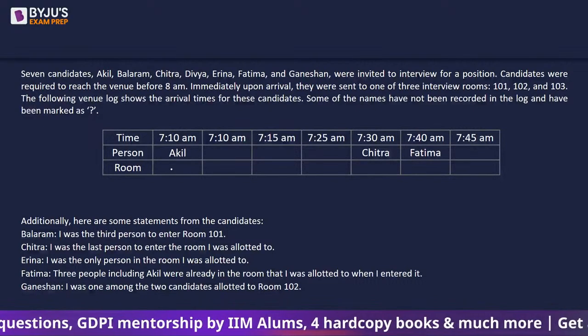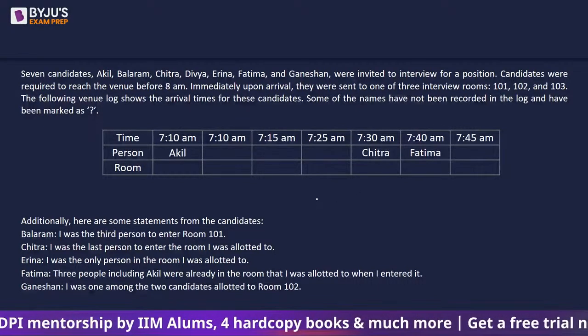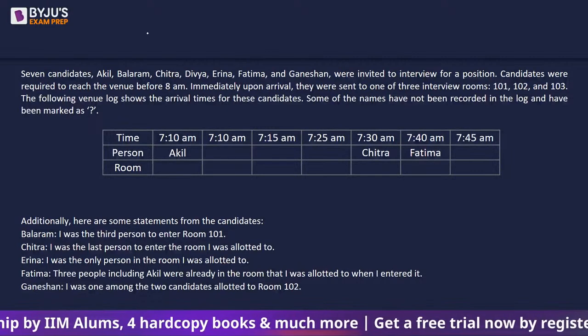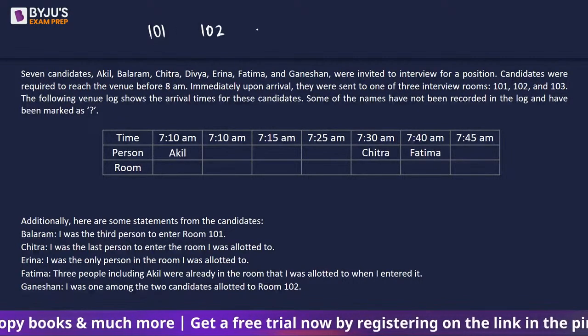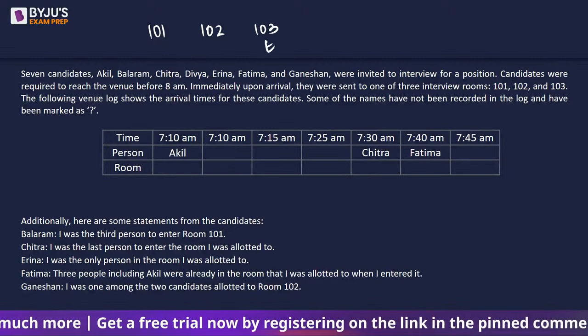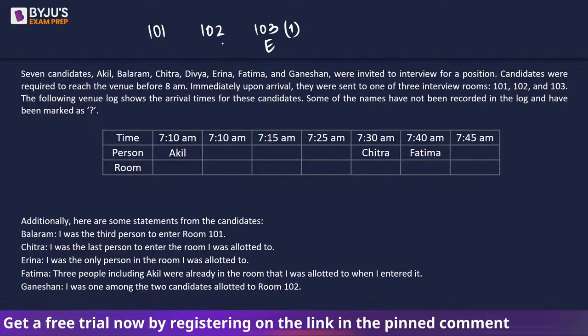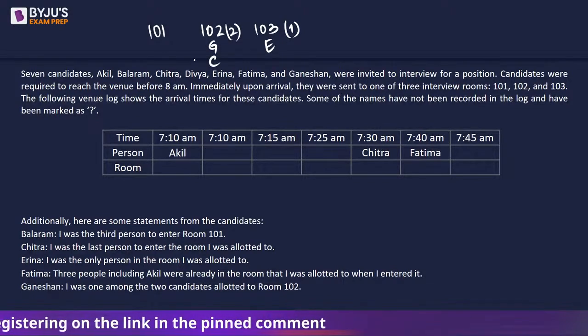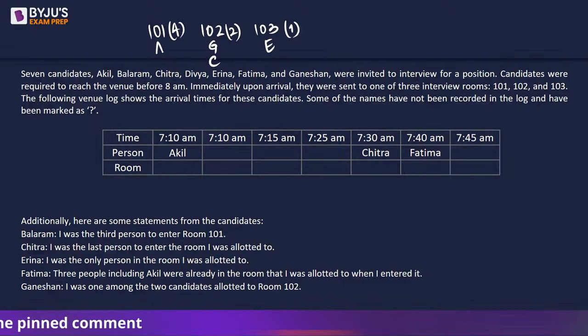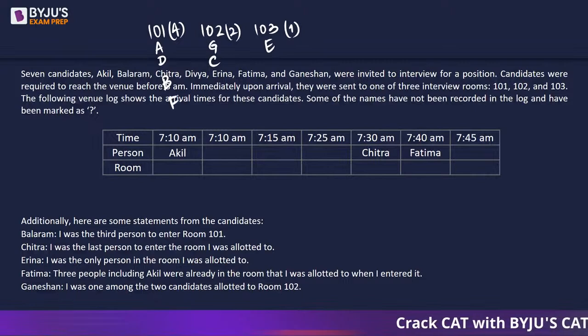So room number 101, 102 and 103. In 103 we have E alone, so there is only 1 person. In room number 102 there are 2 people. Ganesh enters first, then Chitra. In room number 101 we have 4 people: Akhil, then Divya, then Balram, and then Fatima.